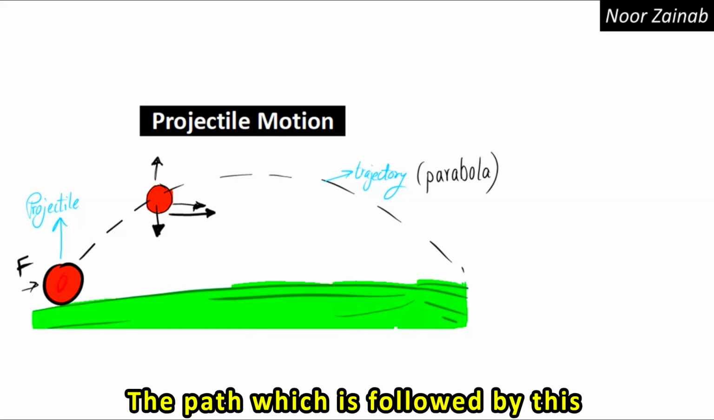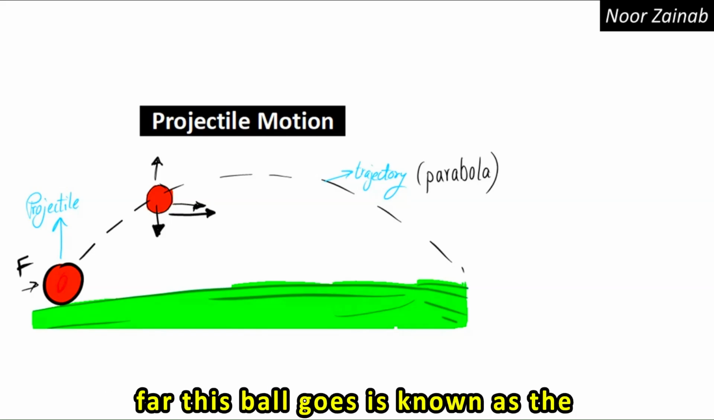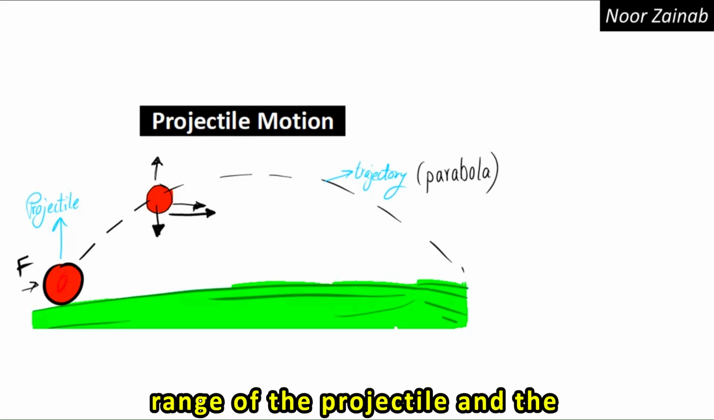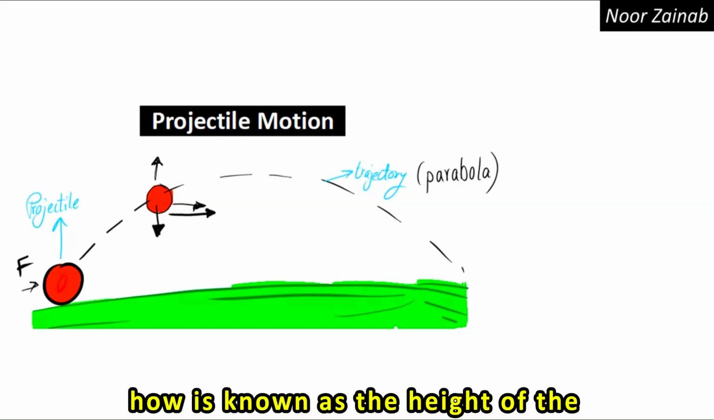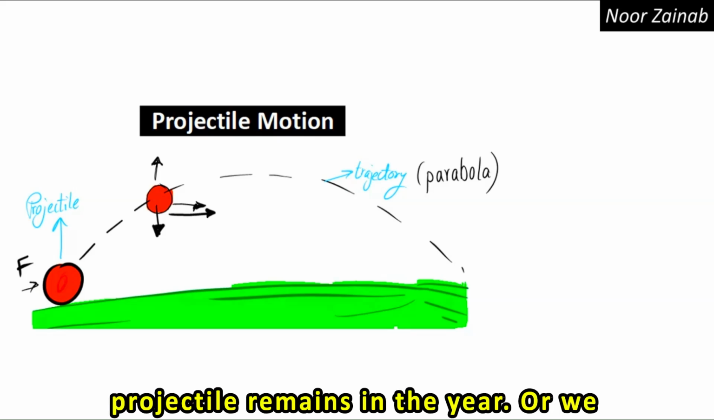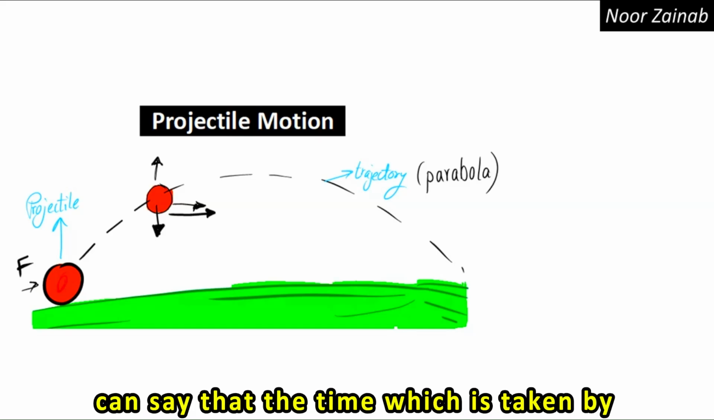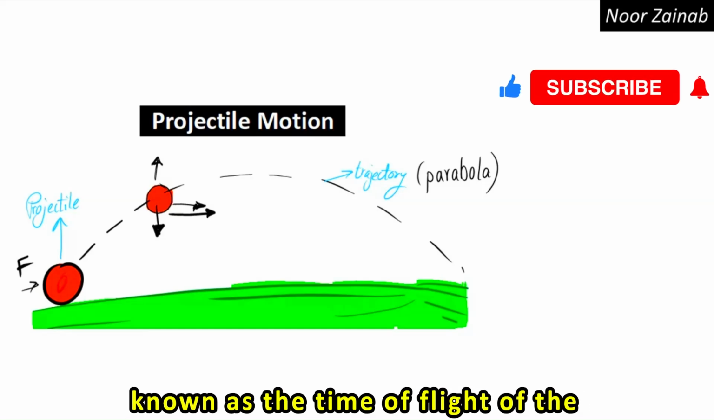The path which is followed by this projectile is known as trajectory. How far this ball goes is known as the range of the projectile, and the maximum height which this ball goes is known as the height of the projectile. For how long this projectile remains in the air, or the time taken by the projectile to go from the point of projection to the point of impact, is known as the time of flight of the projectile.